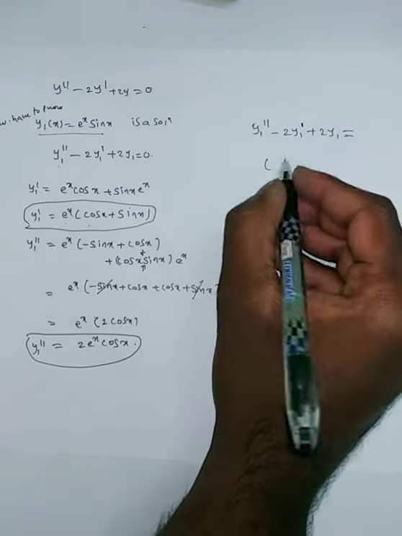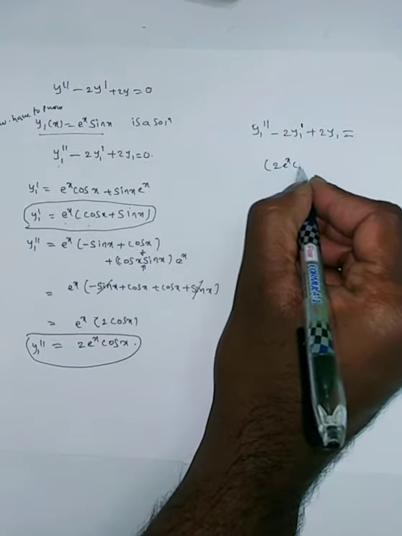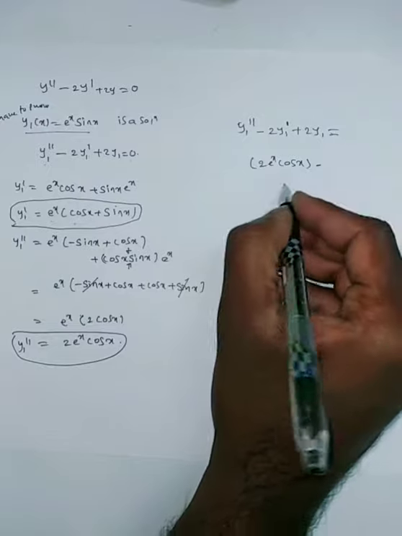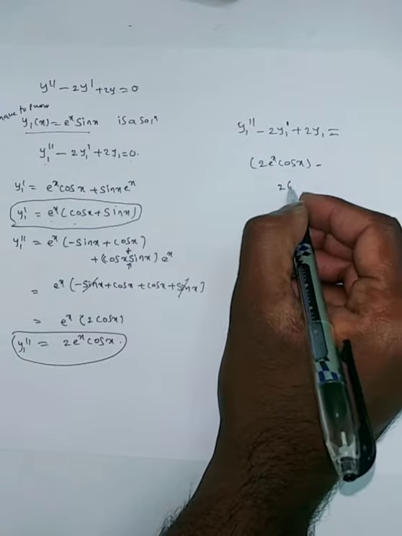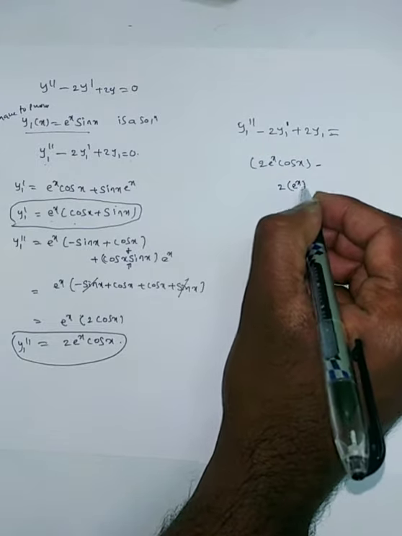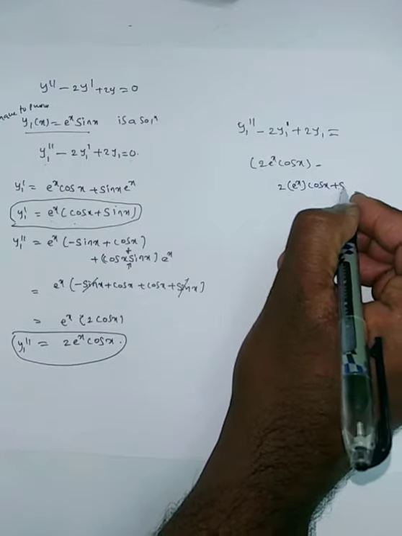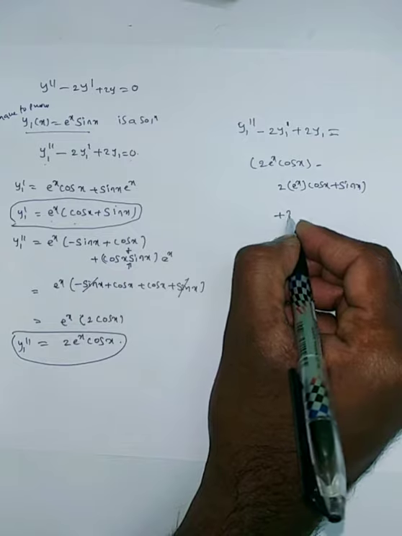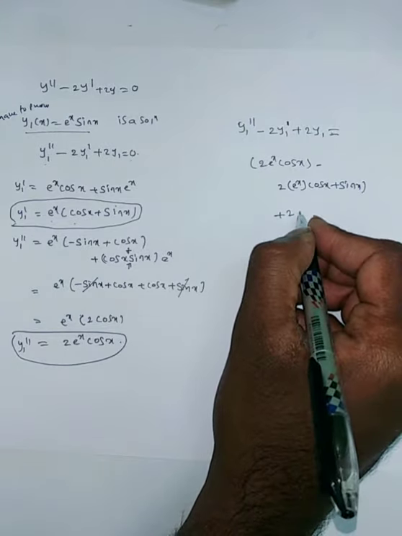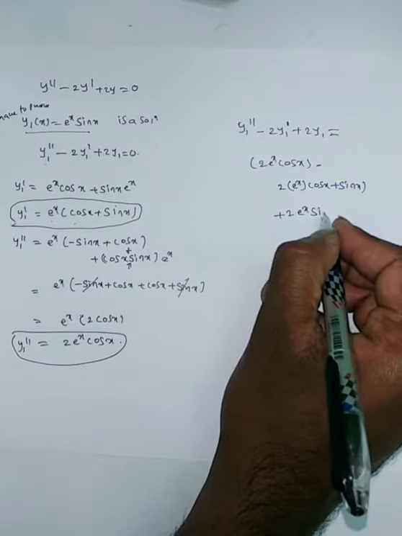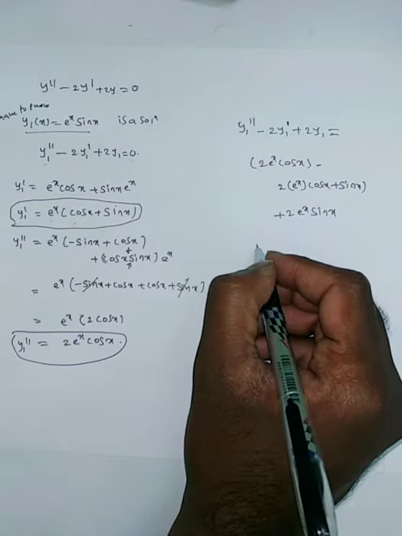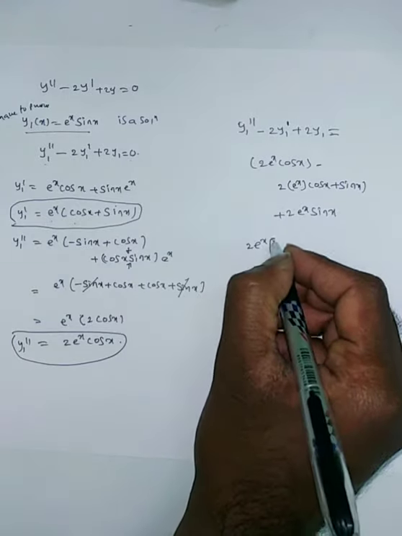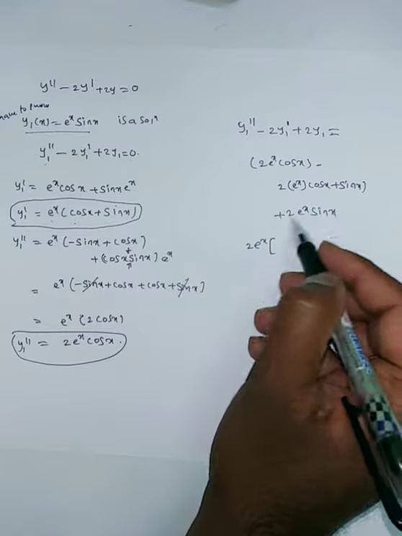y1 double prime is 2 e power x cos x minus 2 into y1 prime, e power x into cos x plus sin x, plus 2 times y1, means e power x sin x. So you take 2 e power x common from the first term, second term, third term.